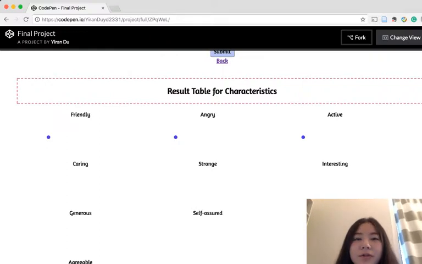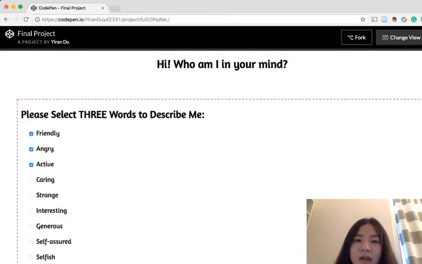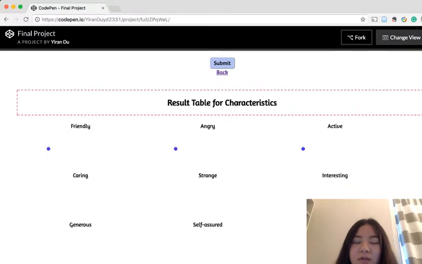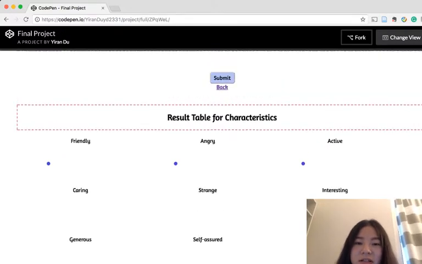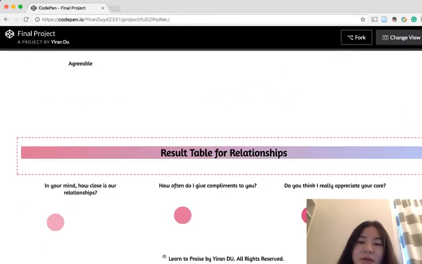Originally I wanted to create a table for the user. However, we have not learned how to use a database or link HTML to a database, so I will create it on the same page. And here is the result table for characteristics and the result table for their relationships.